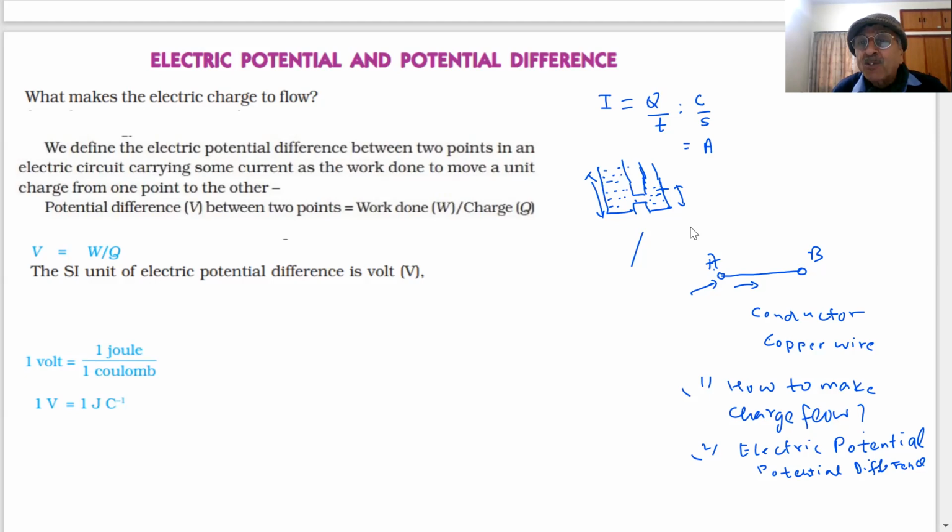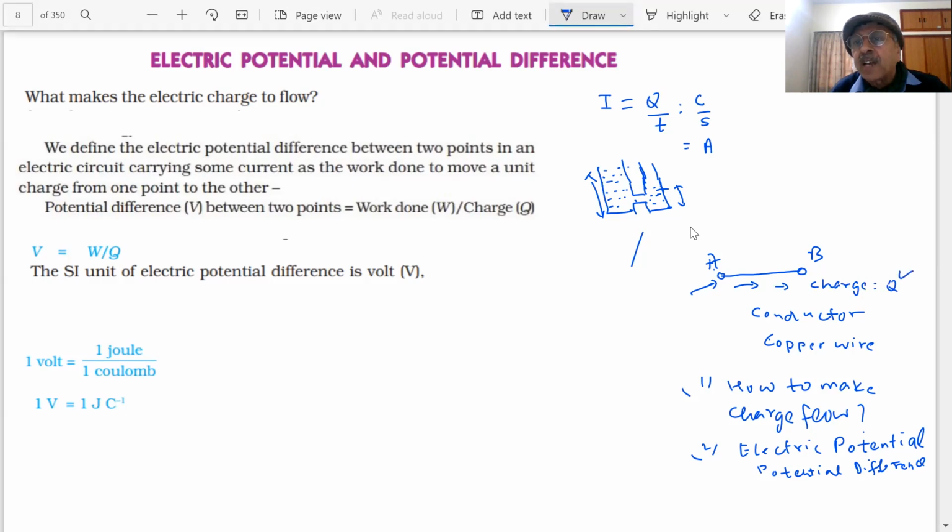So here also we have to apply some pressure, students. Some pressure has to be applied in order to move this electric charge. And that is what we are saying: there has to be an electric potential difference between the two points. Then only the charge will move. The charge here, what we are talking about as Q, are the electrons.